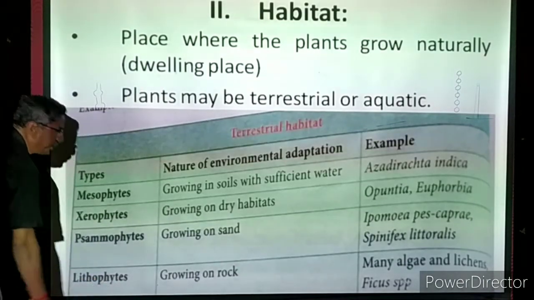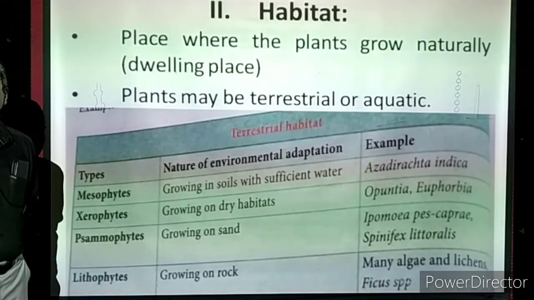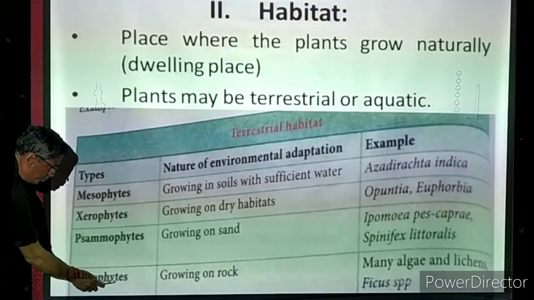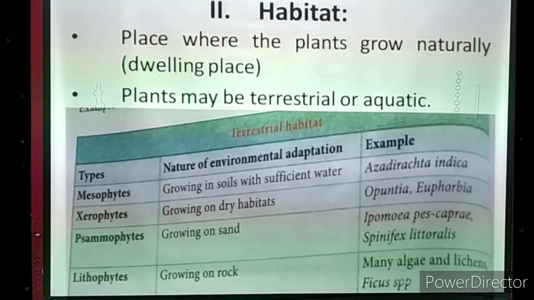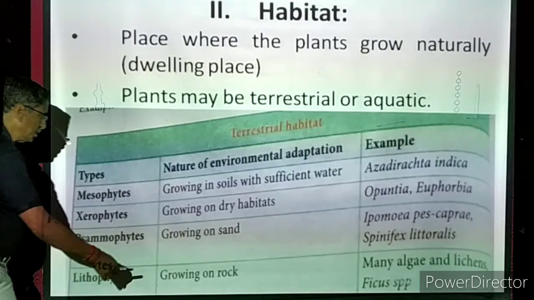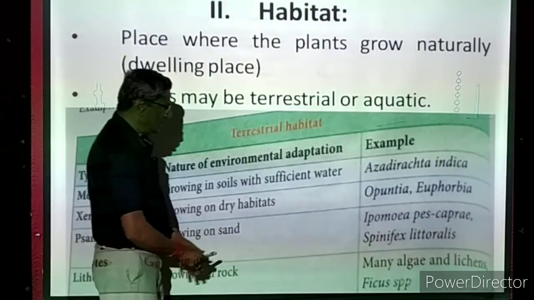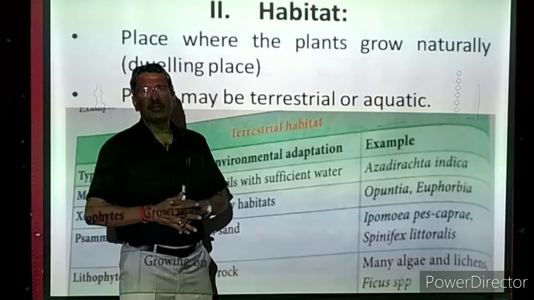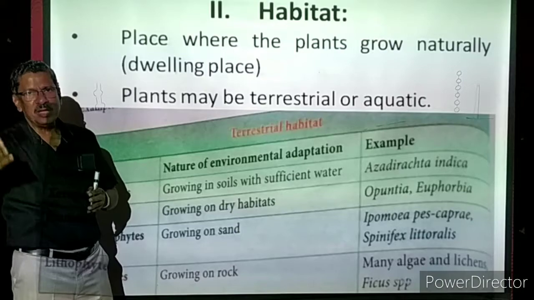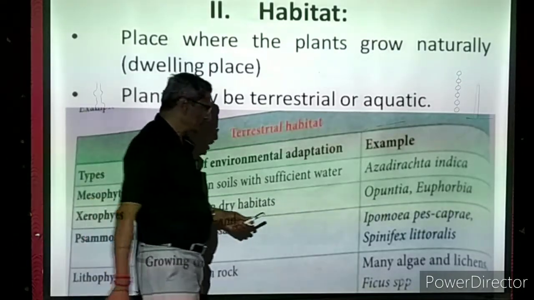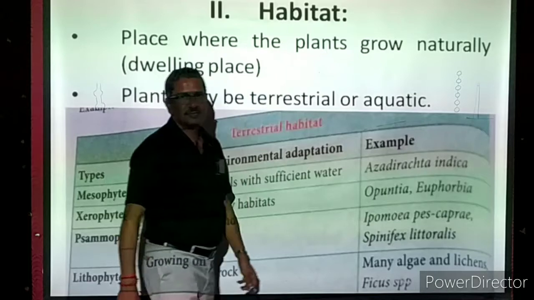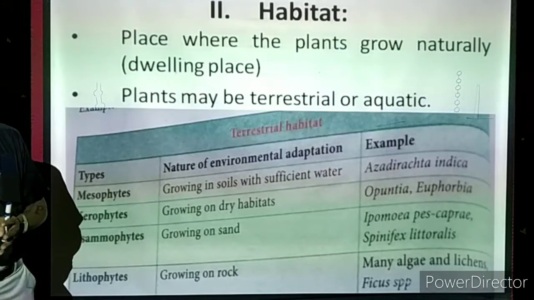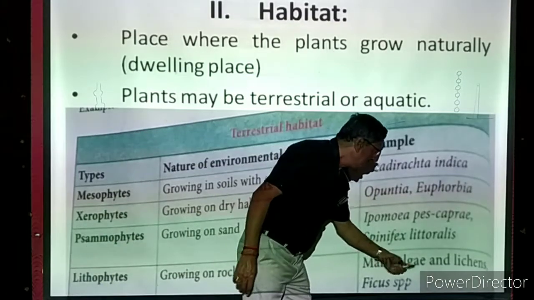Next one is lithophytes. Phytes means plants, litho means rocks, or big stones we can call litho. These are the plants which are growing on rocks. Rocks means mountains, very big mountains. So they are growing on rocks. Many algae, tiny green plants, are growing on the rock. Sometimes a big rock will be there, and over that it will have green plants, tiny plants growing. Many algae and lichens. We have to know the meaning of lichens. It is a colony of living organisms. In that colony, algae, the tiny green plants, will be there, and fungi.